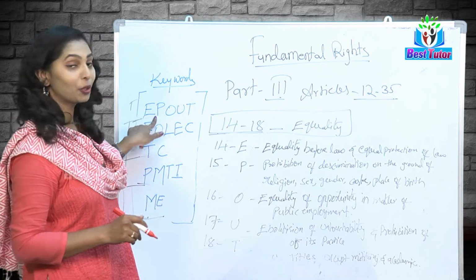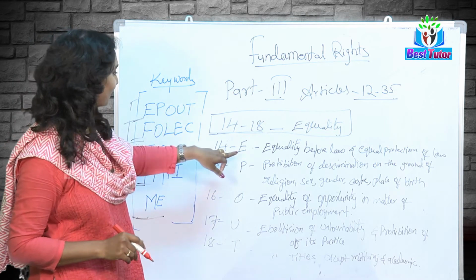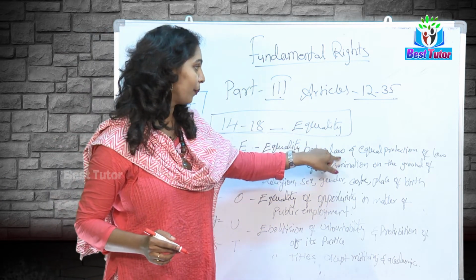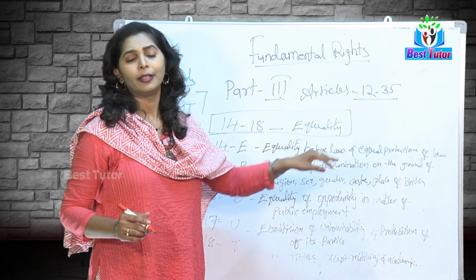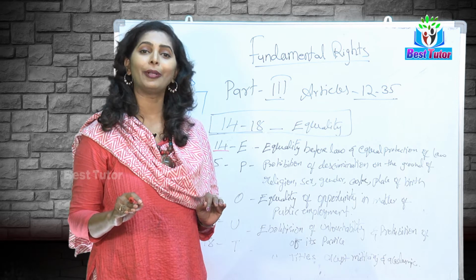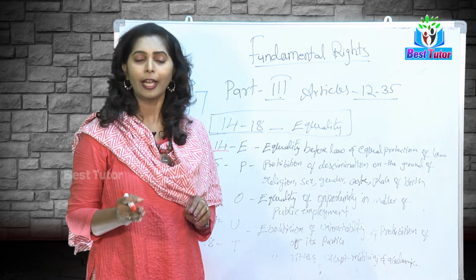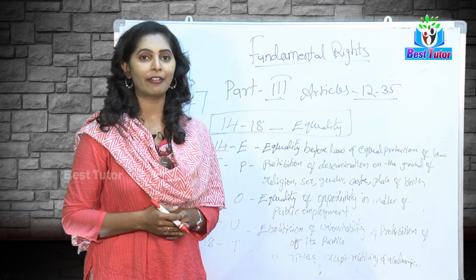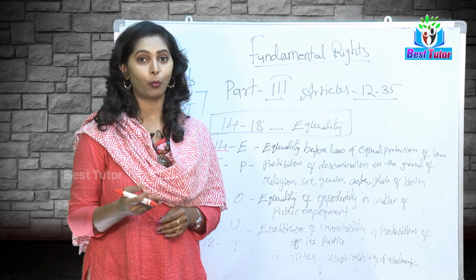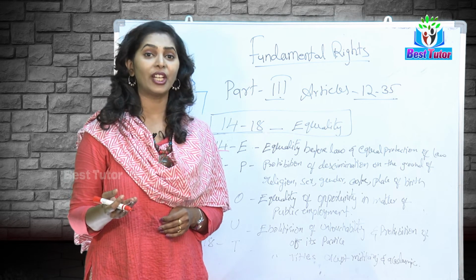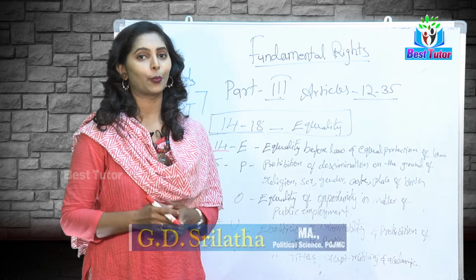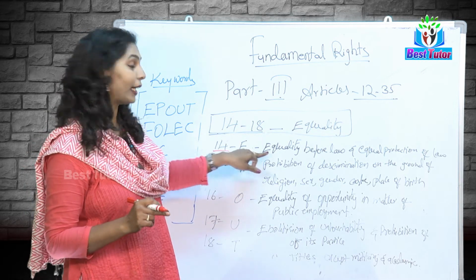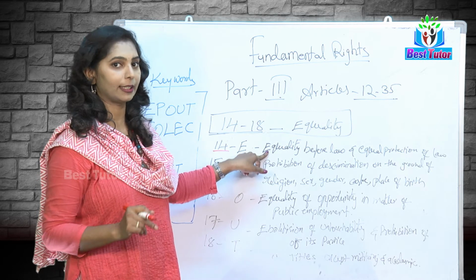EPOUT, this EPOUT you should not forget. Article 14 says right to equality: equality before law, equal protection of law. There is no discrimination in society between person and person. Everyone is equal in front of the law. Rich and poor, no variation, no discrimination should be there between persons in a society. This is article 14, right to equality, the most important right.